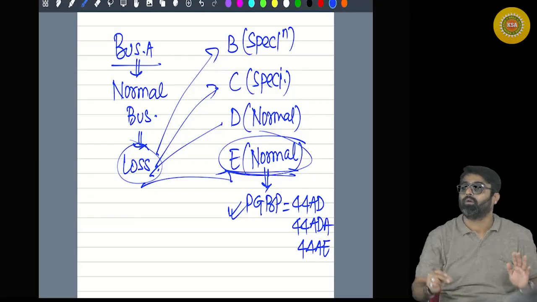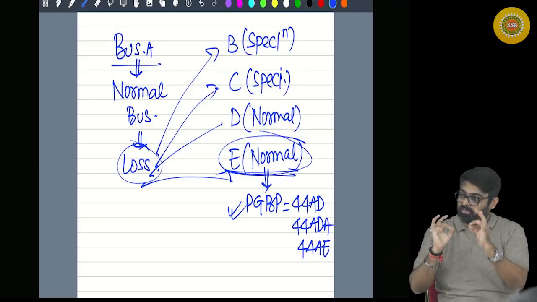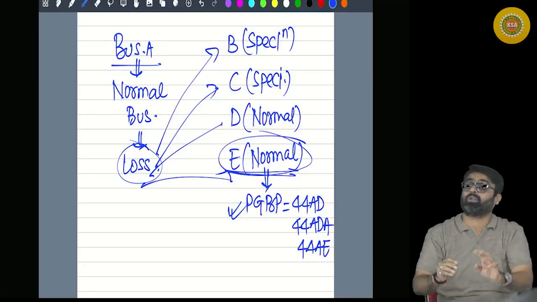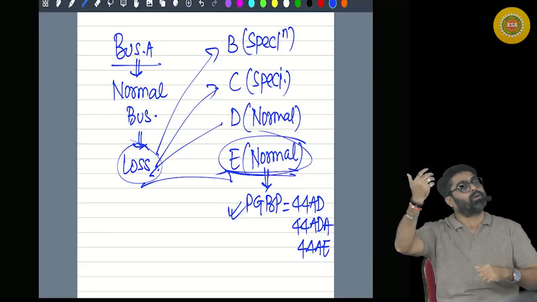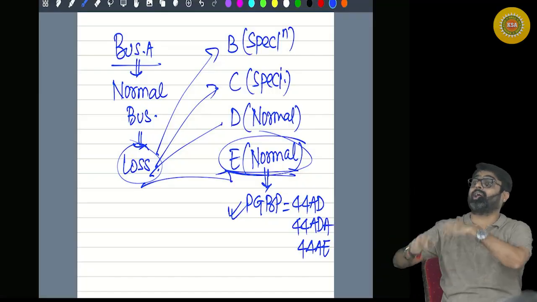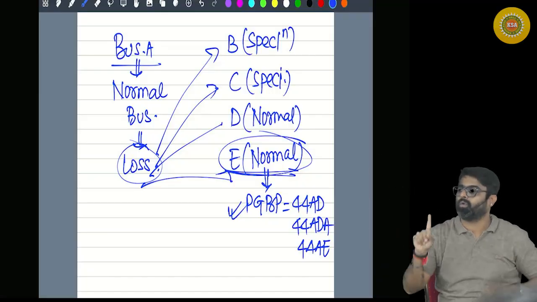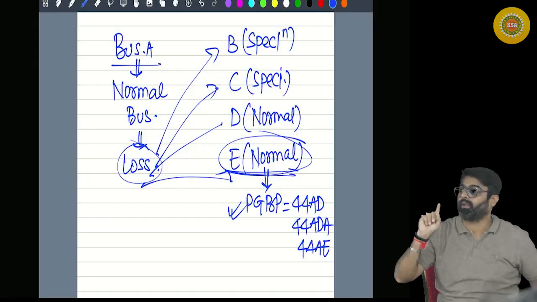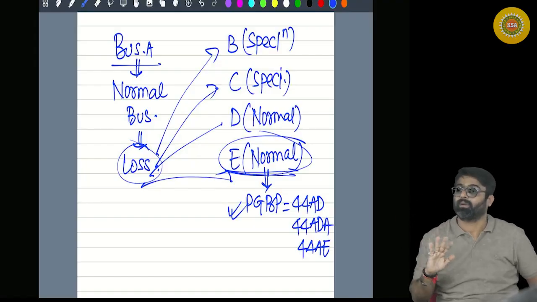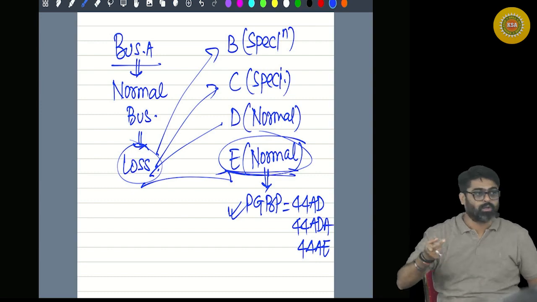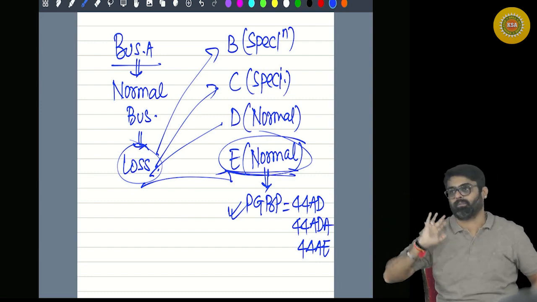Yes or no? Wait, there is no such restriction on short-term loss. Short-term capital loss of any capital asset can be set off against short-term gain of any capital asset as well as long-term gain of any capital asset. Done. Only one restriction in capital gains. Long-term only against long-term. Yes or no? But there is no restriction on short-term. Short-term loss against short-term gain also. Short-term loss against long-term gain also.